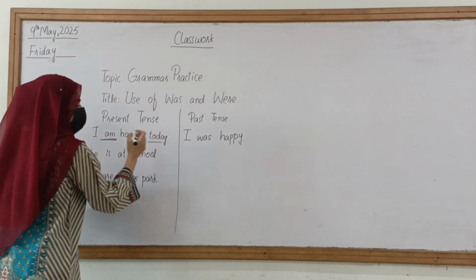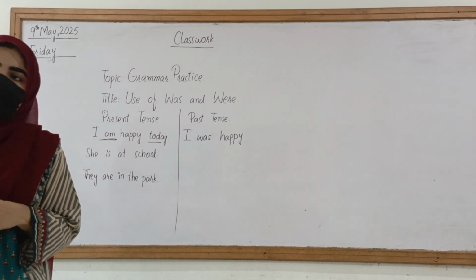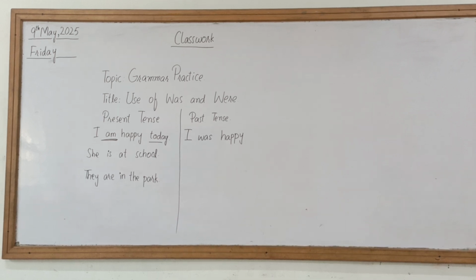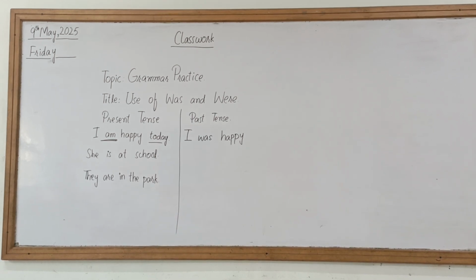And today is an expression that is used for the present tenses. आज की बात हो रही हो तो we use today. बट अभी आज की बात नहीं हो रही. जब हम प्रेजेंट को पास्ट में कन्वर्ट करेंगे तो ये आज की बात नहीं है. I was happy, so today will be converted into yesterday. अगर आज की बात हो रही है तो आप इस टुडे को, टुडे आज के दिन की बात है तो आप इसको एक दिन पीछे लेकर जाएंगे. That means today will be converted to yesterday. I was happy yesterday.